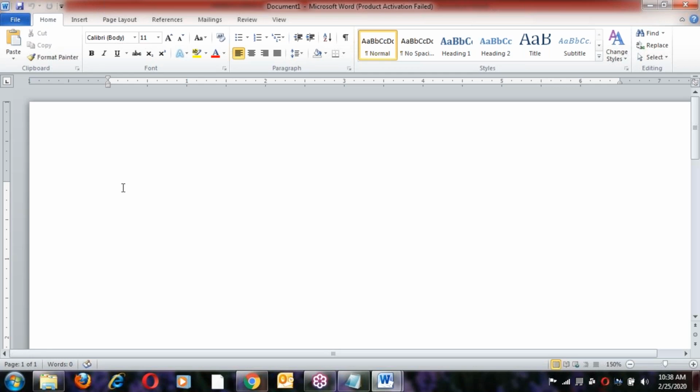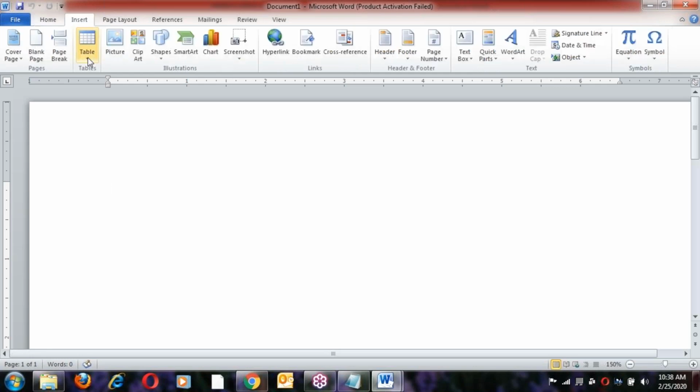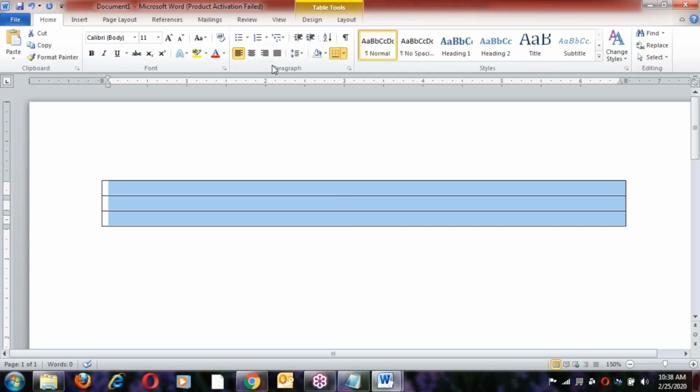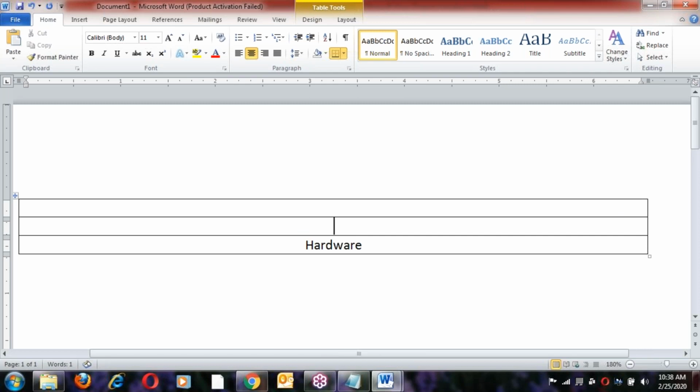So first is the hardware, on top of the hardware is the OS, the operating system. After this, on top of that, you install C or Java, something like this.